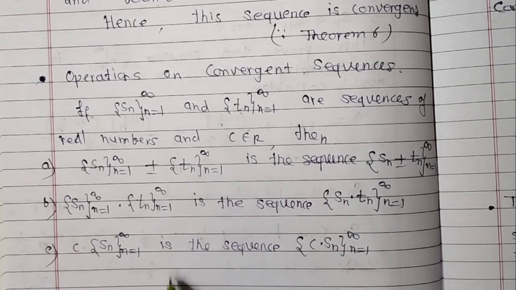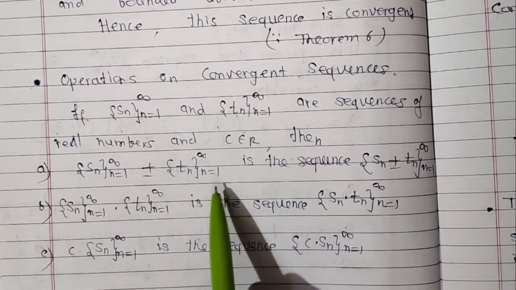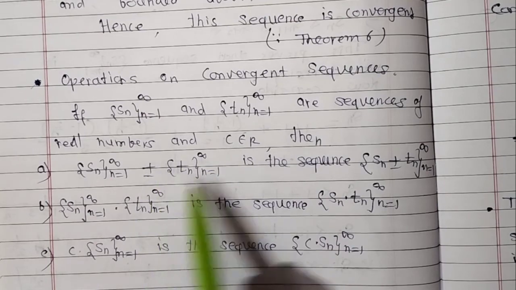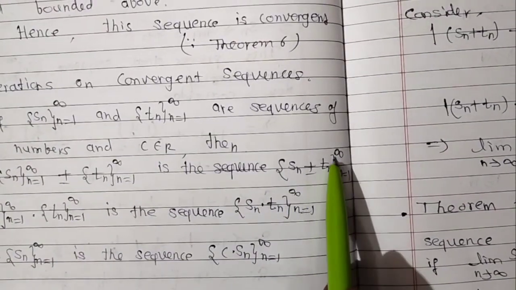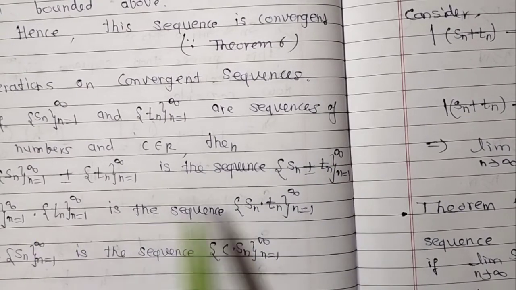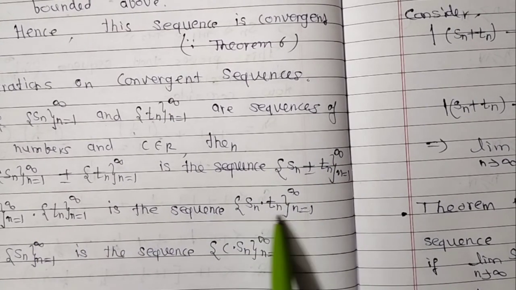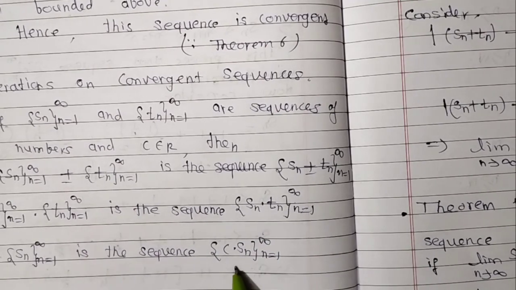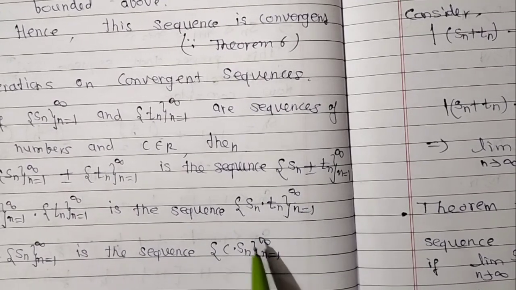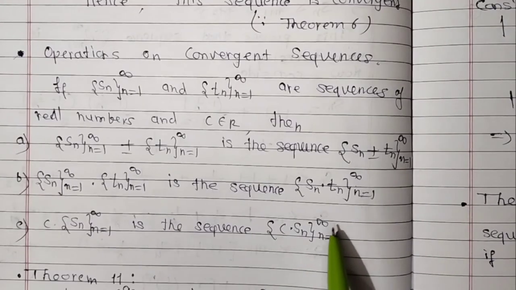So the sequences, after taking the operations plus or minus, become Sn ± Tn, n going from 1 to infinity. Taking multiplication, the sequence becomes Sn·Tn. After multiplying by c, the sequence becomes c·Sn, n going from 1 to infinity.